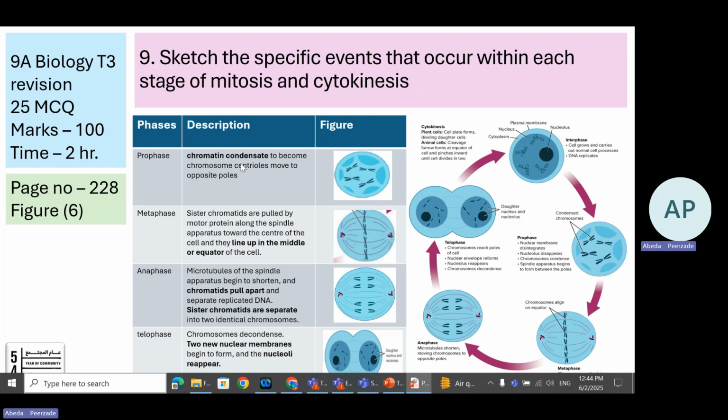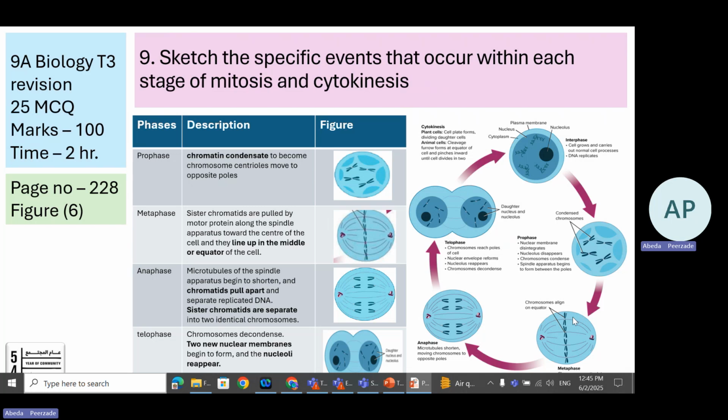Prophase. Chromatin condenses to become chromosomes. You cannot see the chromosome condensed in the interphase, it's a relaxed form. But the moment prophase starts, you can see the nuclear material or the genetic material get condensed and appear as an X-shaped structure, that is chromosome. So for the first time, you see the chromosome in the prophase.